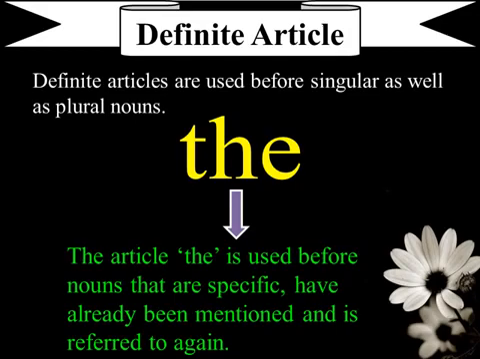So children, I told you a and an are indefinite articles. The is the definite article. Indefinite articles are used before only singular nouns, but definite articles are used before both singular as well as plural nouns.